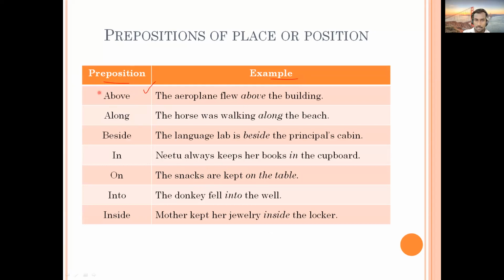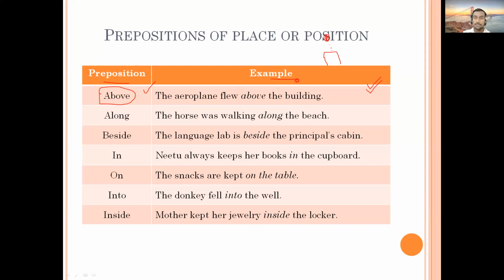First of all, it is 'above'. You know the meaning of above. If you refer to the notes, everything is given in detail with the meaning of these prepositions and examples. So: the airplane flew above the building. When we use above, imagine this is a building and there is an aeroplane; the position of the aeroplane can be here. There is some kind of gap between the building and the aeroplane.